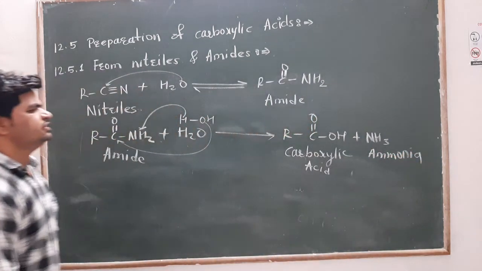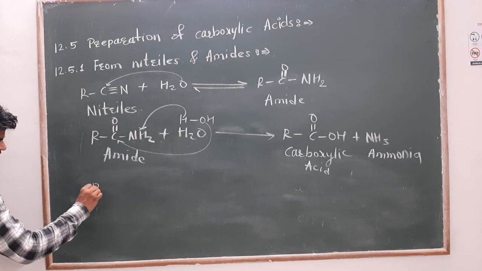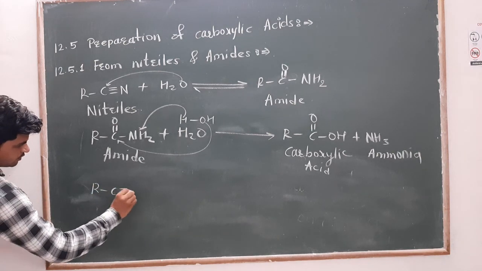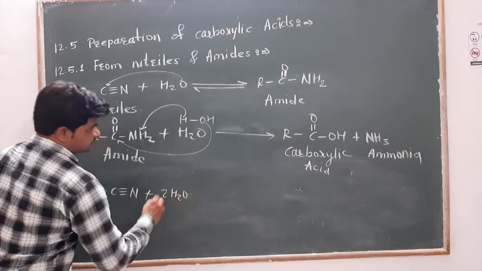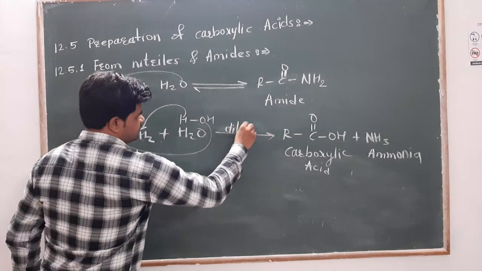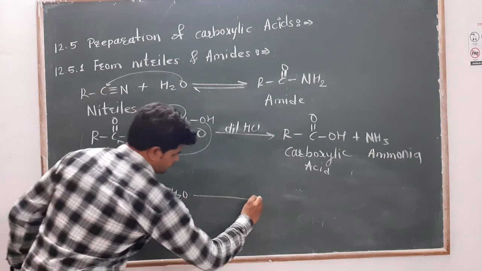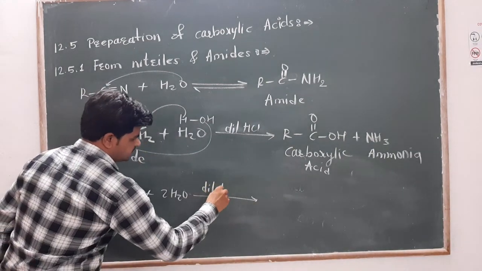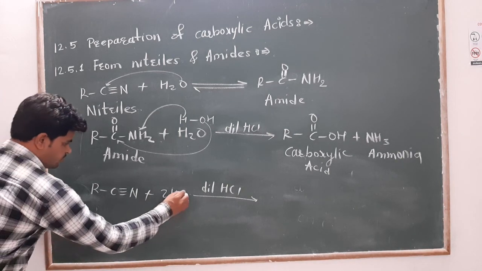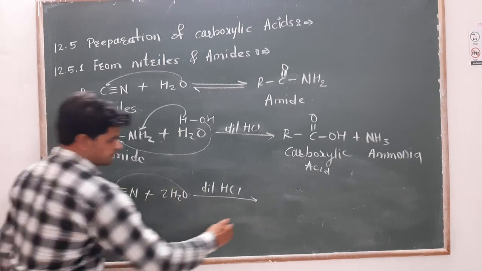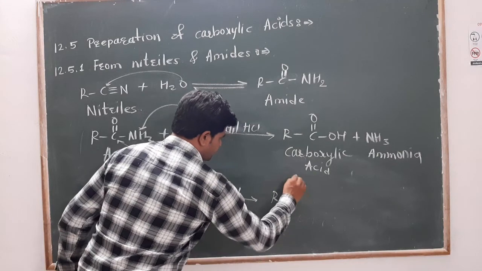Another reaction, if we take nitriles, another way: 2 times H2O in the presence of dilute HCl. How does the reaction occur? This oxygen will attack on carbon, forming the carbonyl group.